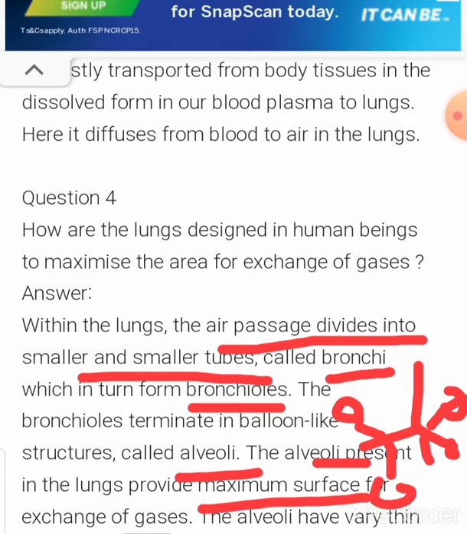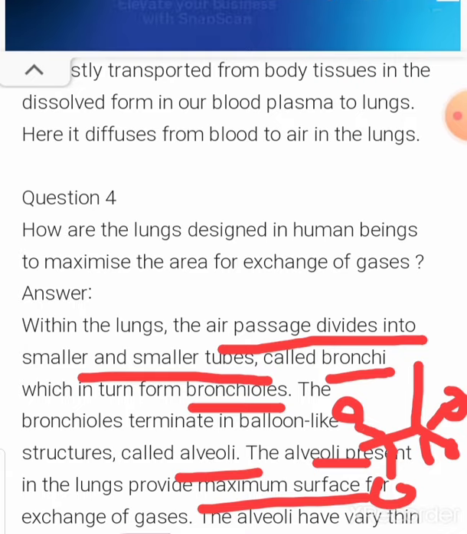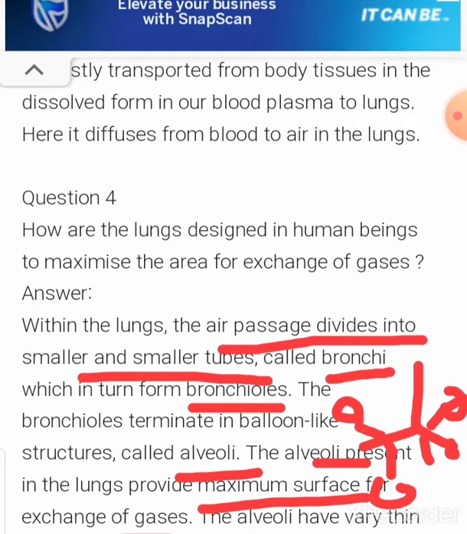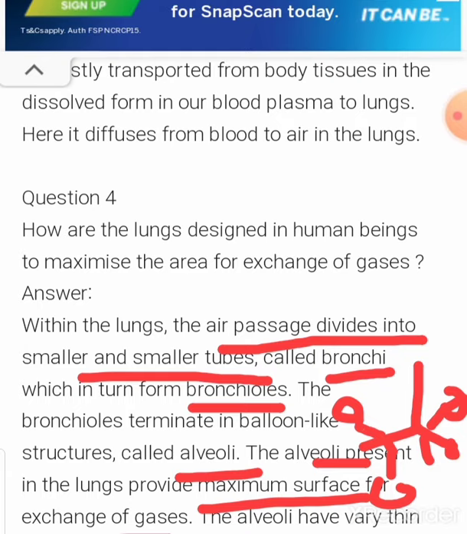The maximum surface area means that in our body we can inhale as much oxygen as possible. So this is the work of alveoli present in our lungs, which help to increase the surface area during gaseous exchange. And the alveoli have very thin walls and contain an extensive network of blood vessels to facilitate the exchange of gases.